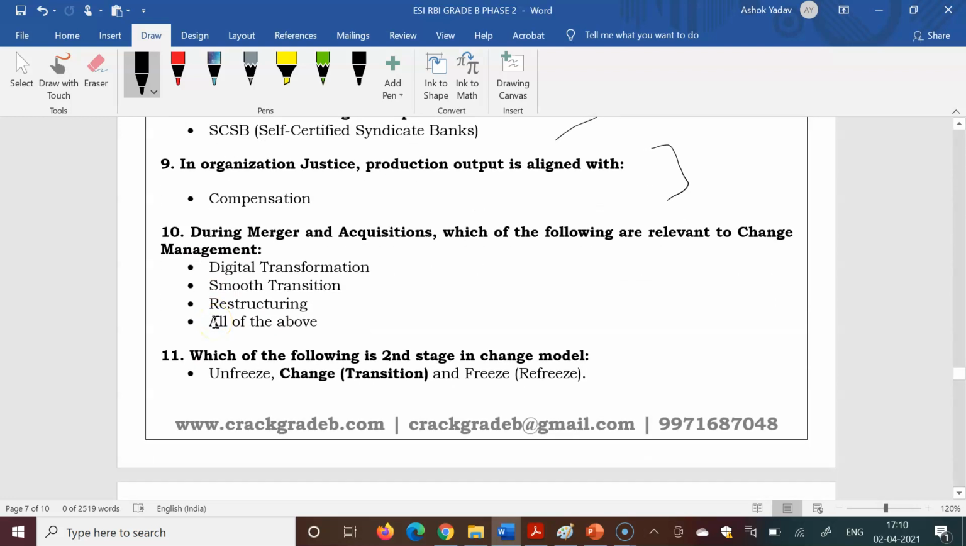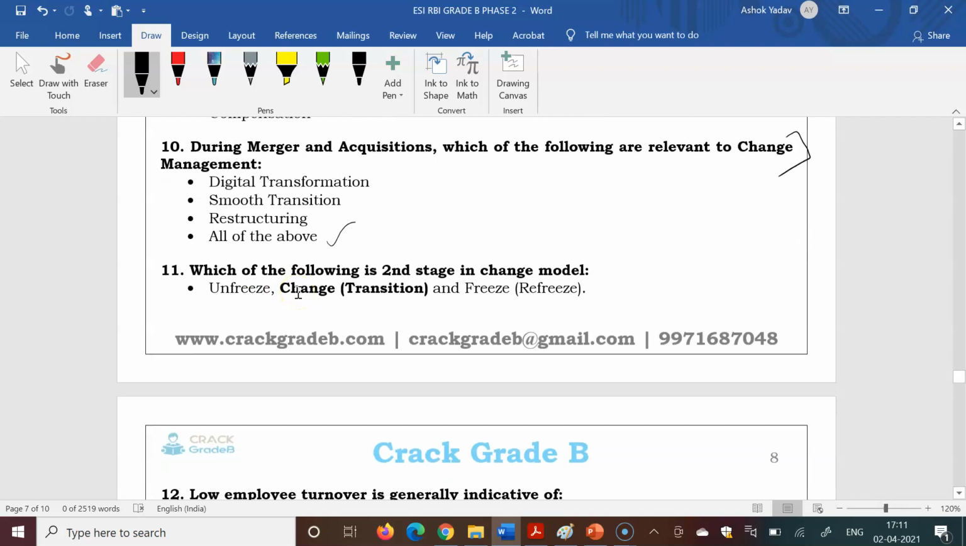So next question, during merger and acquisition, which of the following are relevant to change management? This is given in the organization change content. This question is not directly covered, but indirectly it is covered. If you have read the concept, you can answer that. Digital transformation, smooth transition, restructuring. All of the above. As per the students' feedback, all of the above is the right answer for this question.